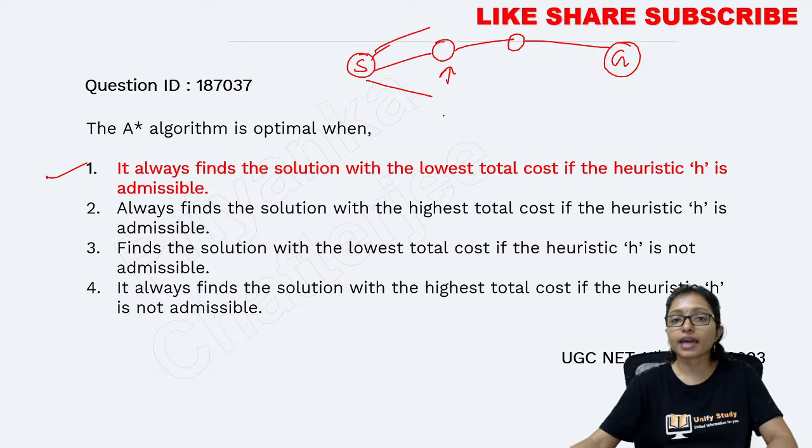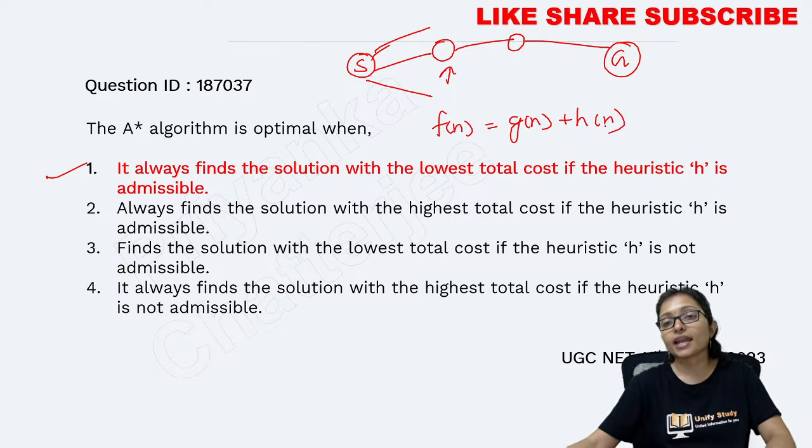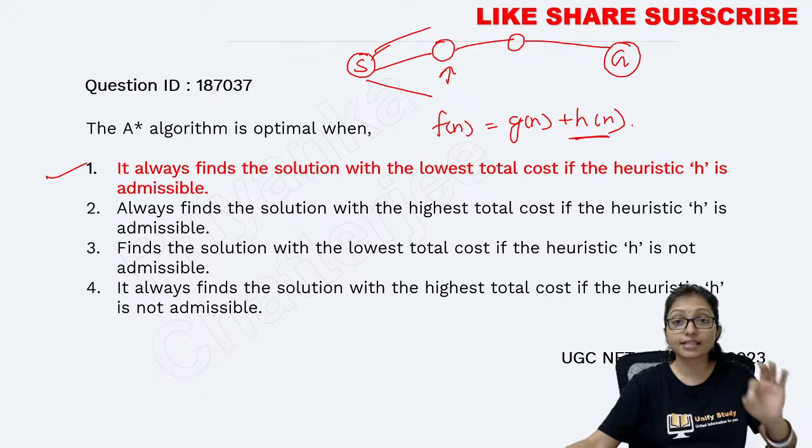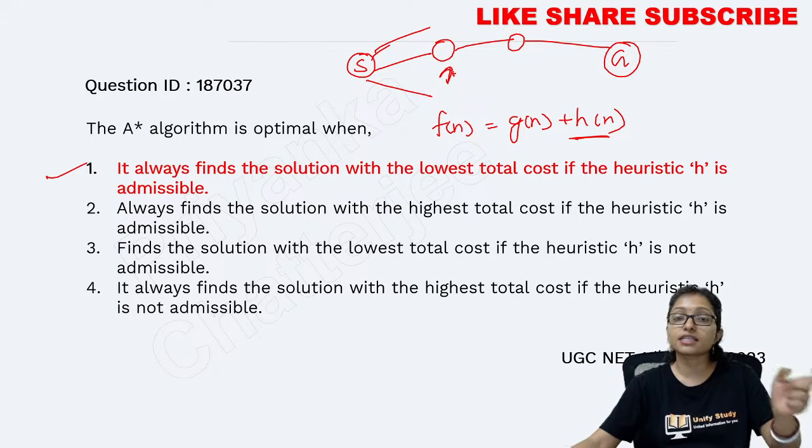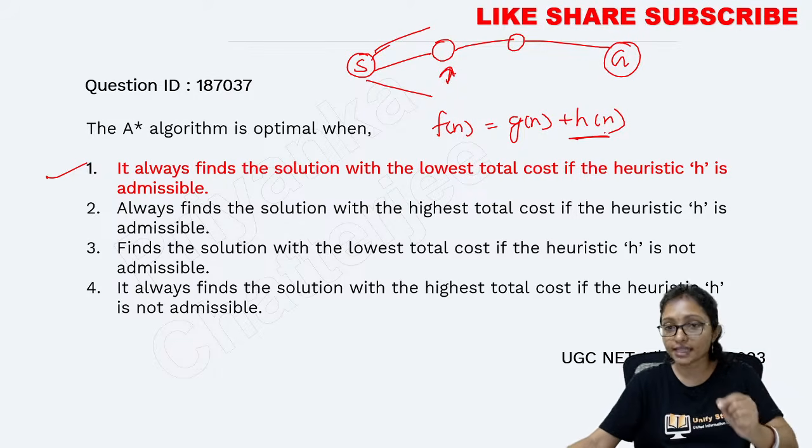So here we are calculating like this: Fn equals Gn plus Hn, where Hn is the heuristic value. Heuristic means it is an assumption. We are assuming how much distance it will be from the current node to reach the goal node. That is your Hn, called the heuristic value. And Gn is what you have already traversed, that is, the distance from the start to the current node.